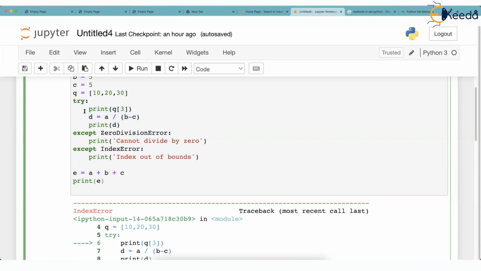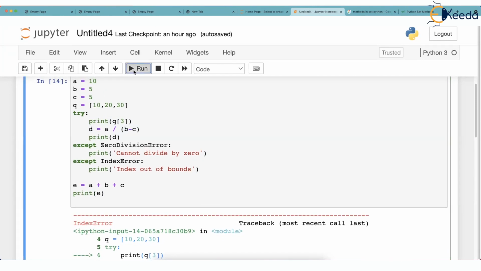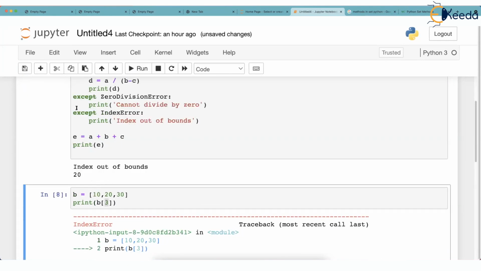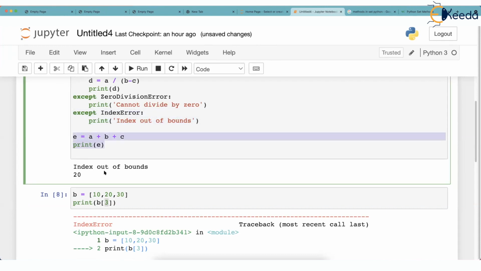But what if the first line itself is wrong? Then it goes to the matching except. It will run that matching except and run the remaining statement. So now I ask you, if I run this code, what will be the output? Think over it. So if I run this, look, this except block has executed, and then this rest of the statement made e equal to 20. I hope you got this.